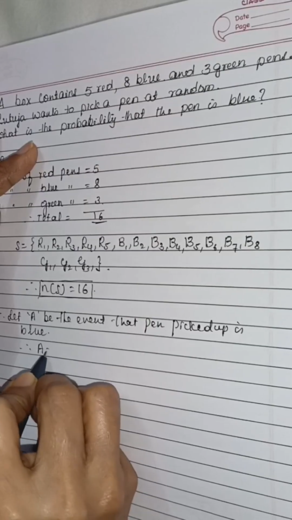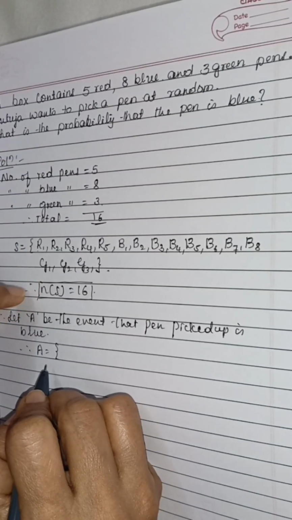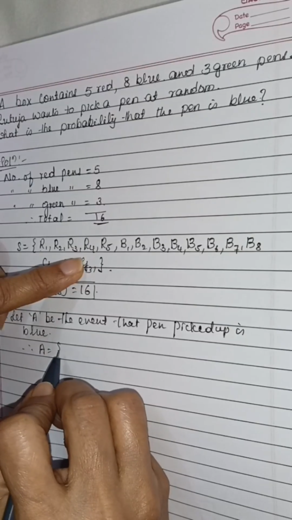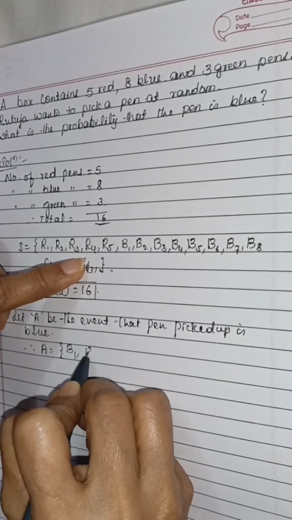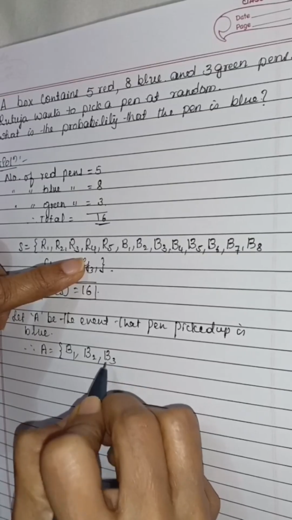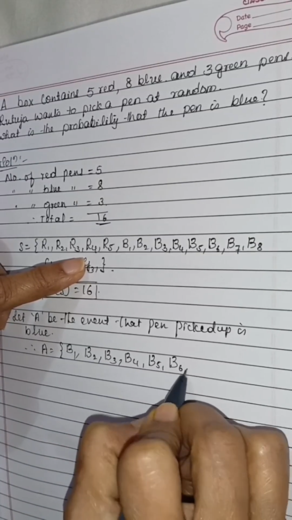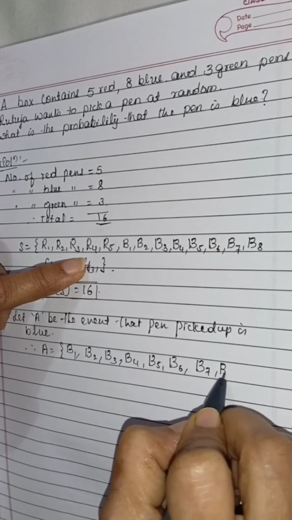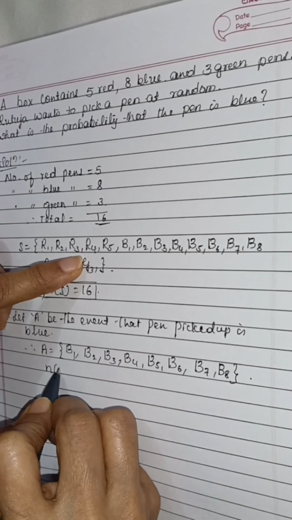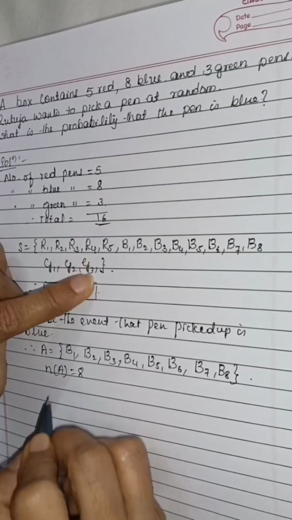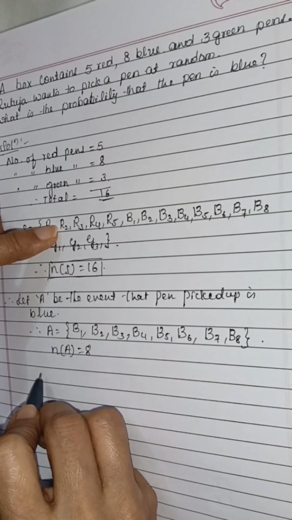That is, A is blue, which is 8. You can write like this: B1, B2, B3, B4, B5, B6, B7, B8. Not necessary to write like this. You can write directly. N of A is 8.